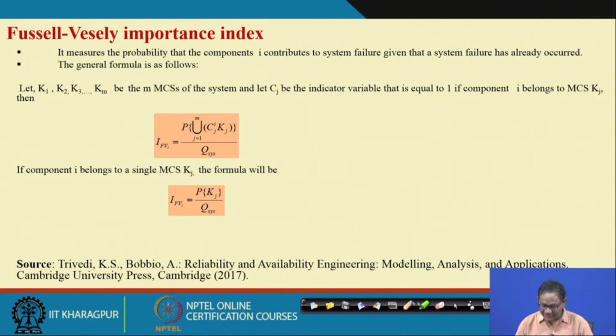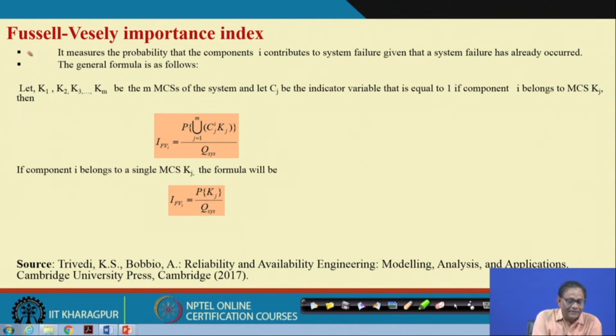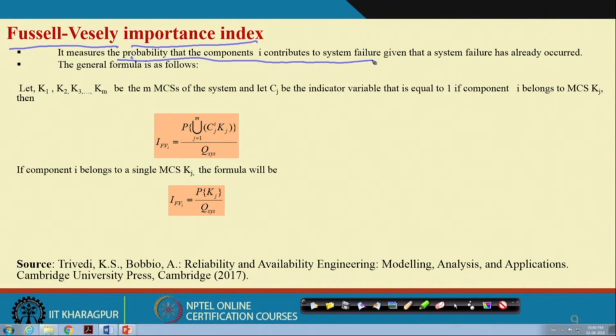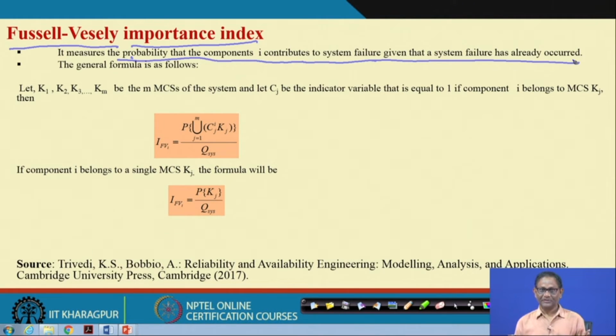The second important measure is FV, that is the Fussell-Vesely importance index. The Fussell-Vesely importance index measures the probability that component I contributes to the system failure, given that system failure has already occurred. I know that system failure has occurred. So, you want to know what is the contribution of component I.